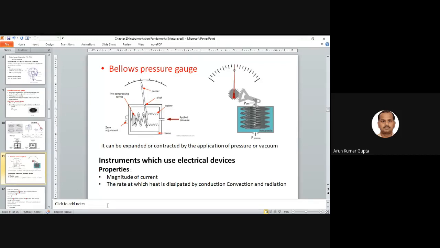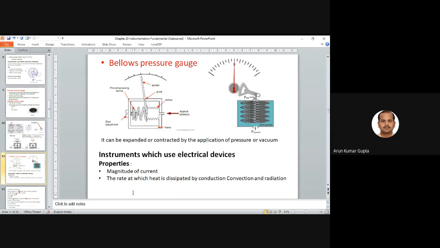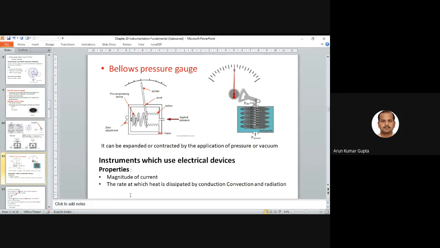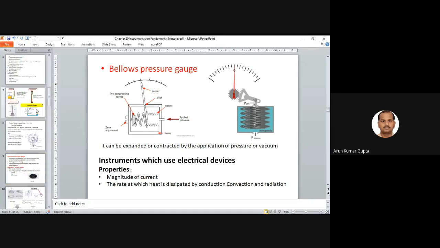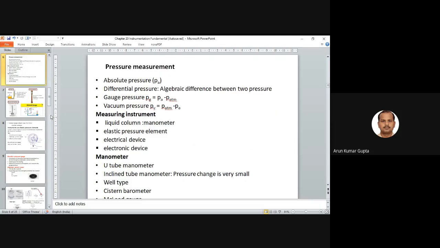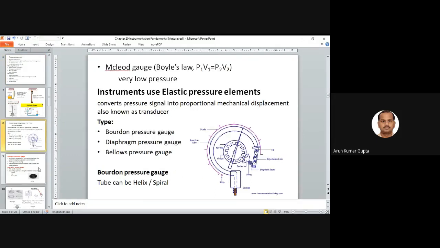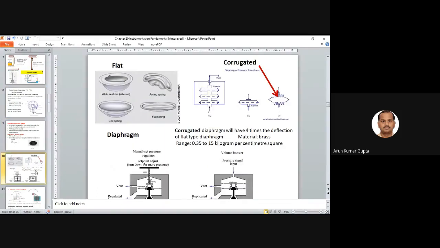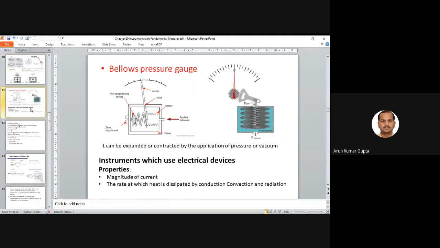Now the next we have the electrical device properties. Actually, in all these cases, you have to at least know the names. Just like the elastic pressure elements, we mentioned a few instruments. At least you should know the names. This is a barometer, right? And we have the diaphragm gauge, and the bellows pressure gauge.